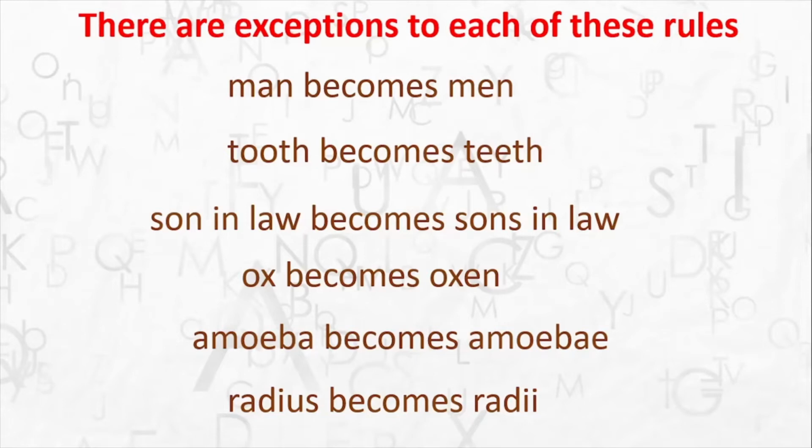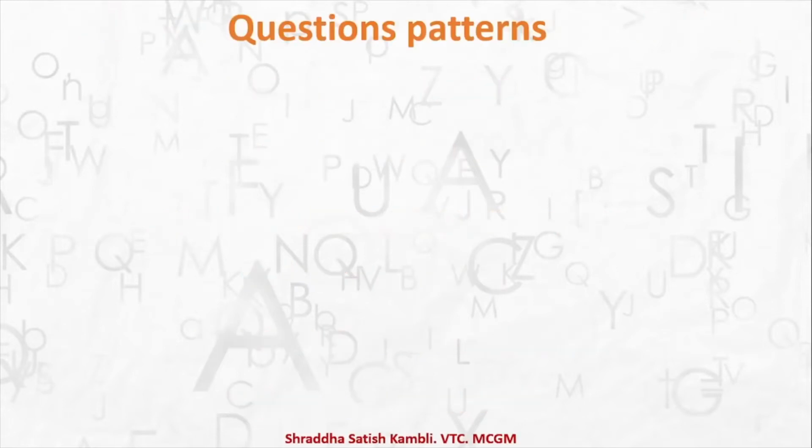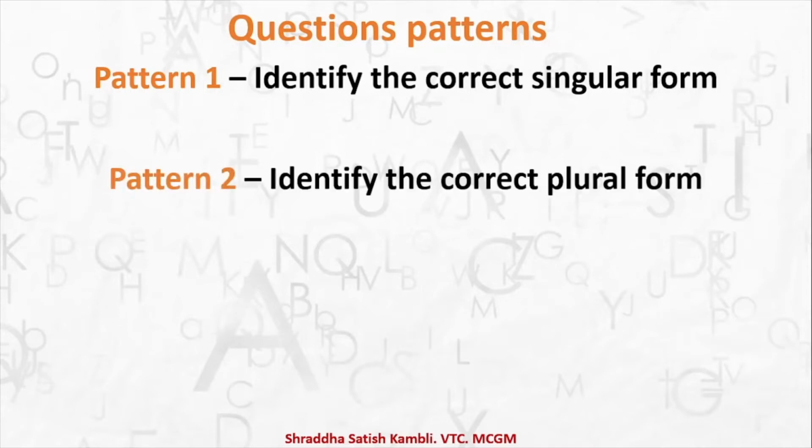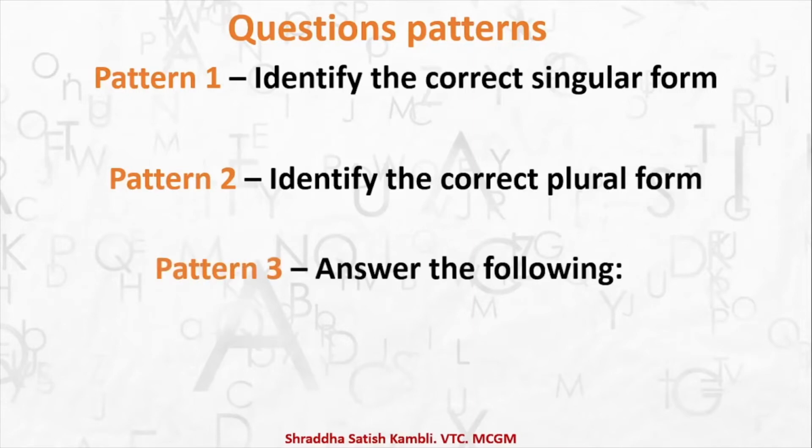Now let us come to the scholarship point of view and let us take a look at the question patterns. Now we have a number of question patterns here. So let us look at pattern number 1, which says identify the correct singular form. Easy. And I always tell you, when we discuss the pattern, it might sound difficult. When we look at the example, it sounds easy. Pattern 2, identify the correct plural form. Then we have answer the following, where you will have to look at the question and then decide what the answer is.